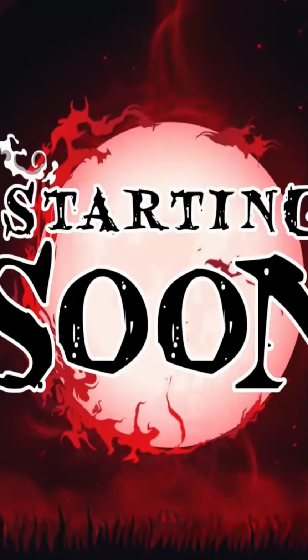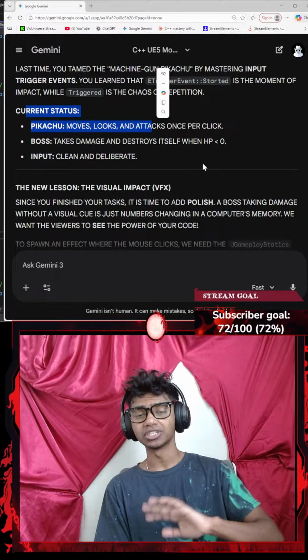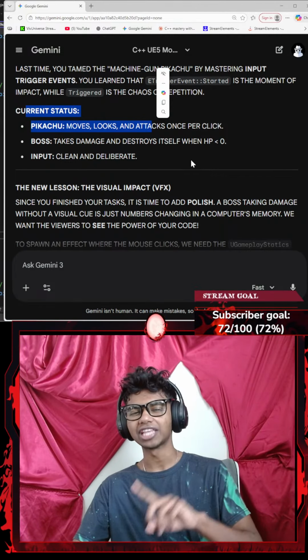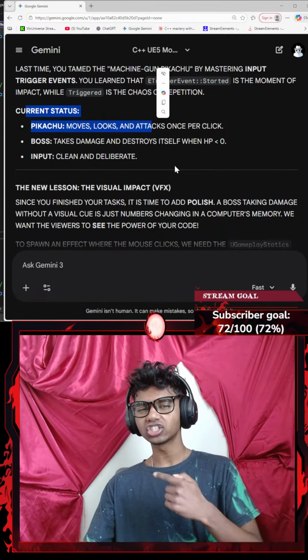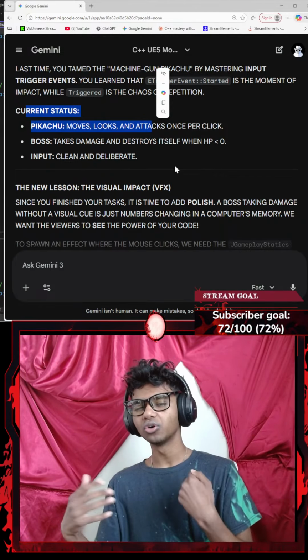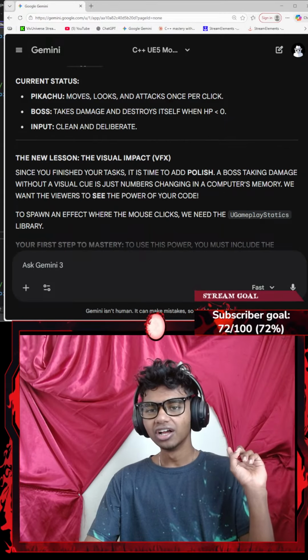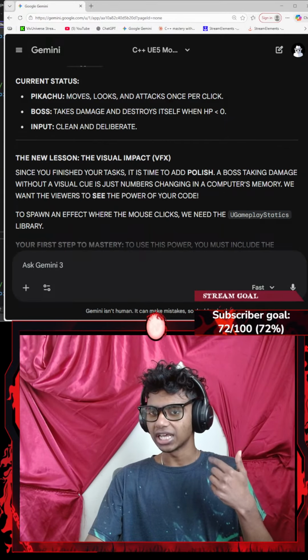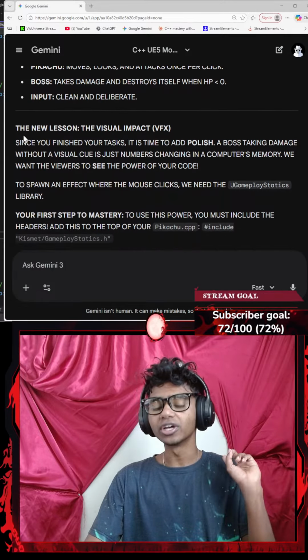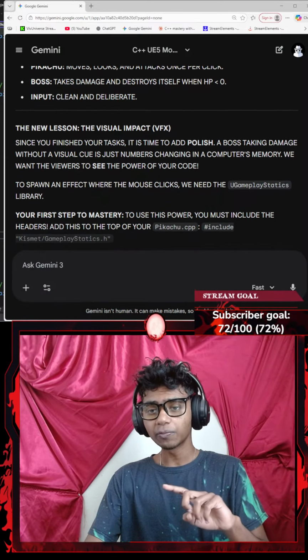Okay, that said, current status: Pikachu moves. Look at the attacks. Yesterday I created a project where I had my player, whose name was Pikachu. He wasn't an actual Pikachu because I did not make that mesh. That said, he was a character who could attack an actor, which is technically my NPC. And when my NPC received enough damage to be defeated, he disappeared from the Unreal Engine editor. Pikachu moves, boss takes damage, input clean and deliberate. The new lesson: the visual impacts, the VFX.